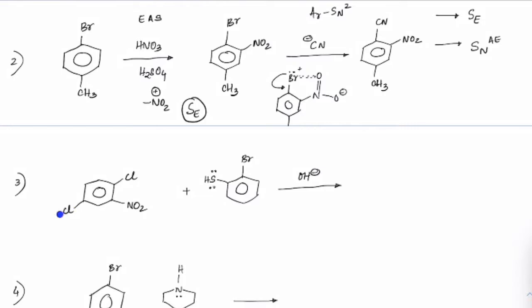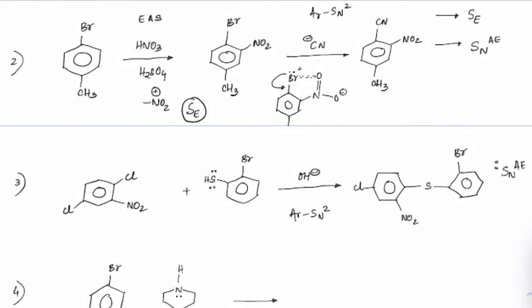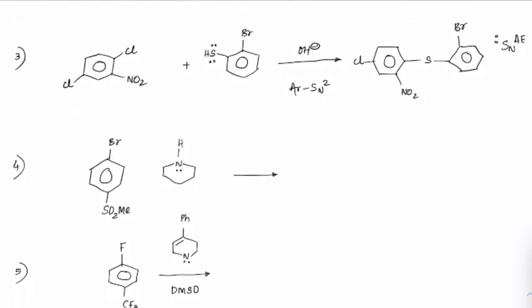Now which chlorine will be removed? With respect to this chlorine, NO2 is at meta position, that is not going to help. So with respect to this chlorine, if you remove that, this S can be attached there. So the product formation would be, we'll have chlorine here, NO2 here, with S getting attached here with bromine. Again, what type of mechanism is involved here? This is also SNAE, and the actual mechanism is aromatic SN2. Note that.